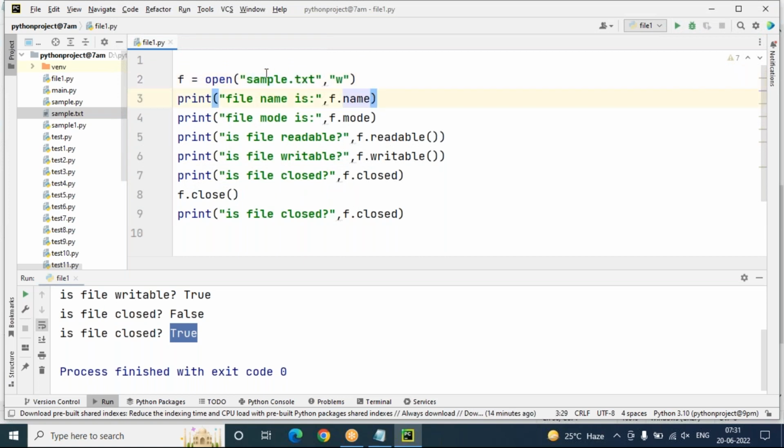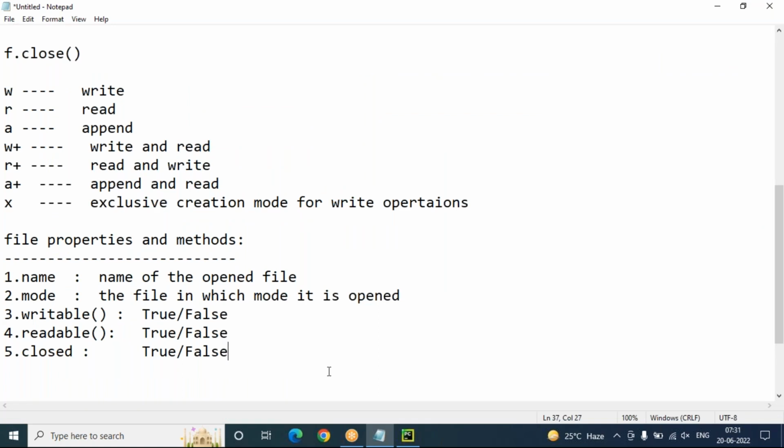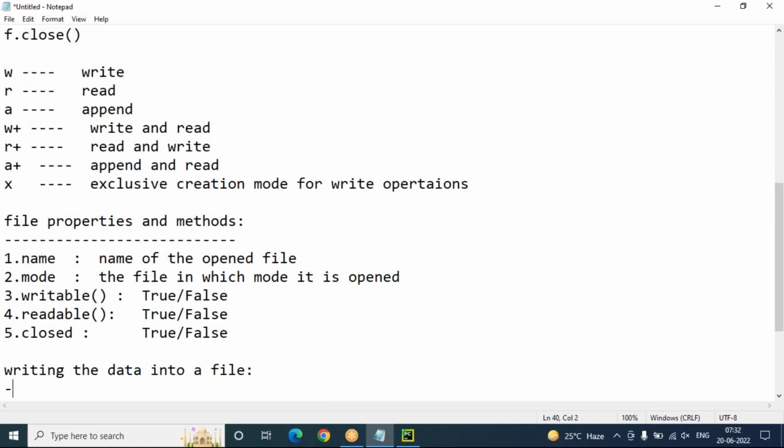Easily we can write the data into this sample.txt file. Okay, so how to write the data? Now I'll show you how to write the data into a file. How to write the data into a file?